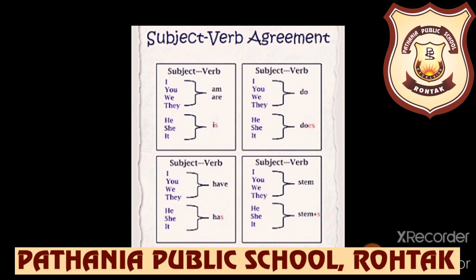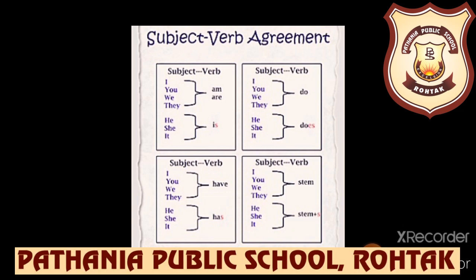So every sentence says something about a person or thing. A part of a sentence that names the person or thing is called the subject, and the part which gives us information about the subject is called the predicate. The subject of a sentence thus has a close relation to what is being said in the predicate. The form of the verb should be in direct relation to the number and person of the subject.